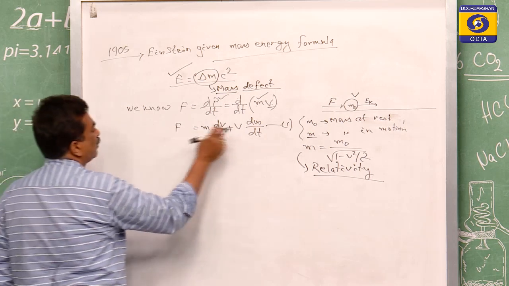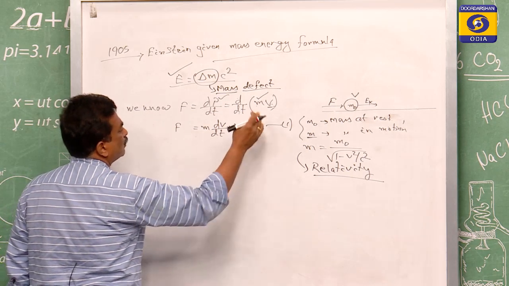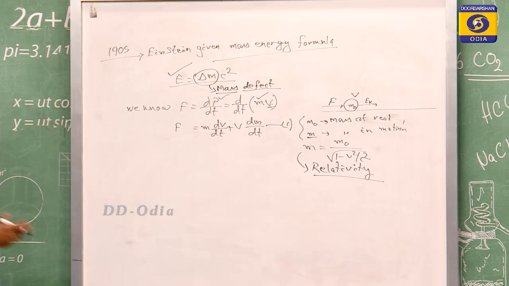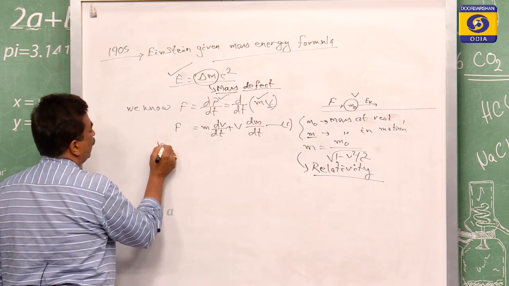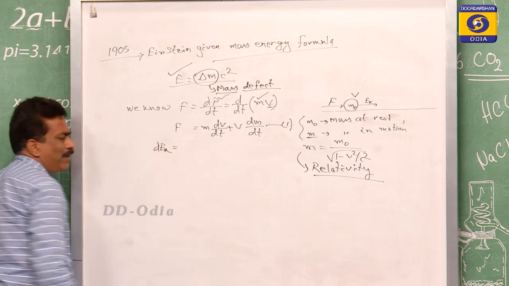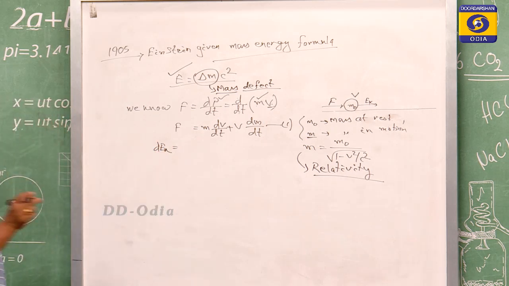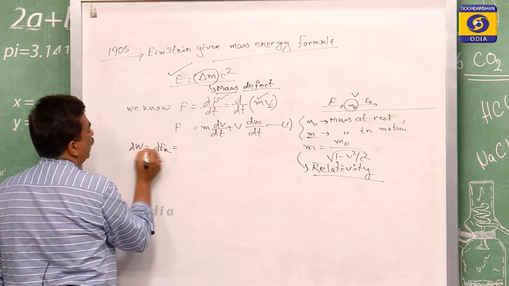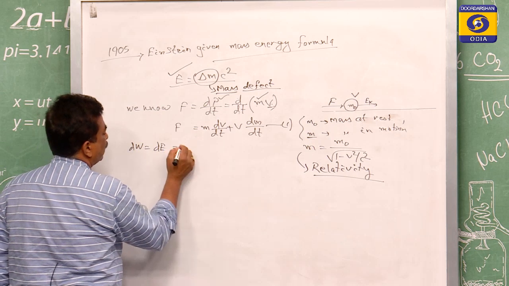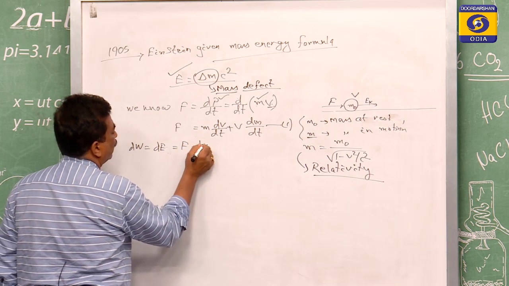And if this is equal to the force F, due to the force the body is in motion, it will do some work, and that work will produce energy. If you take a very small interval, then the small work done is equal to the small energy. So dW = dE = F dx.